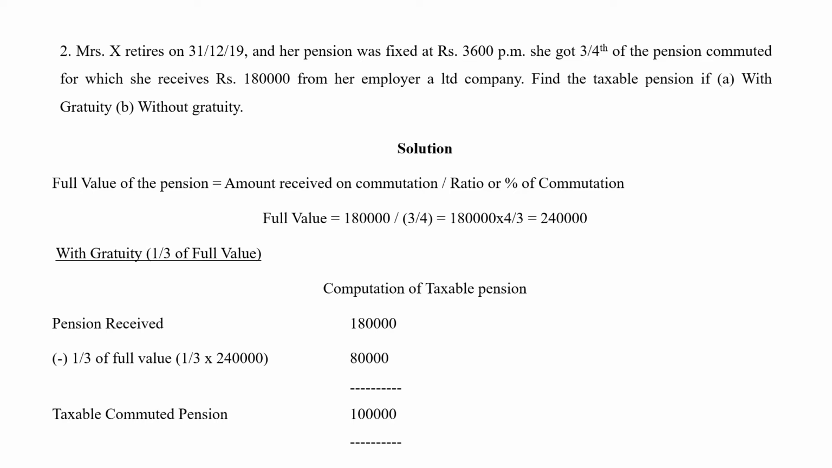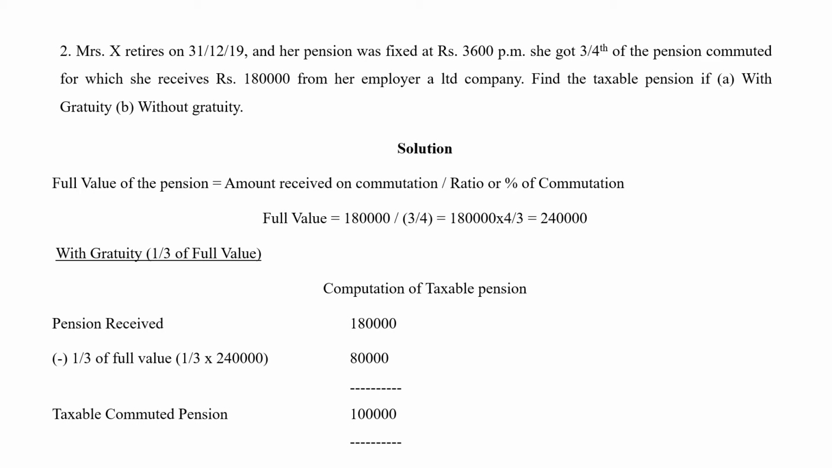3/4 of the pension is 1,80,000. So how are you going to calculate the full amount? The full value of pension is equal to the amount received on commutation divided by the ratio or the percentage of commutation. So you put 1,80,000 divided by 3/4. A ratio is given to us, not a percentage. So 1,80,000 divided by 3/4 will be 1,80,000 into 4/3. So your answer is going to be 2,40,000.